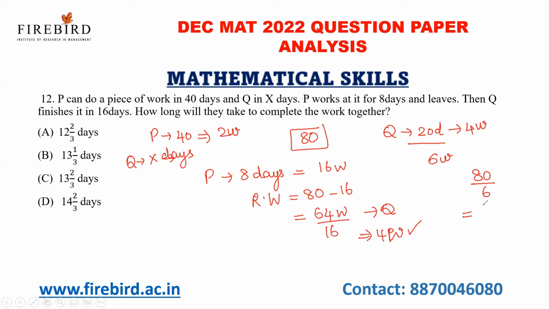If I divide 80 by 6, 6 times 13 is 78. And what is the remaining? 2 by 6. So 13 2 by 6 can be written as 13 1 by 3 days. Okay, 13 1 by 3 days is your answer.